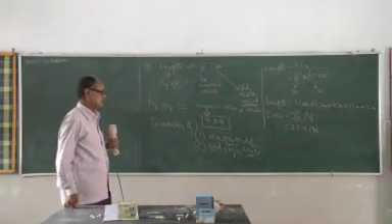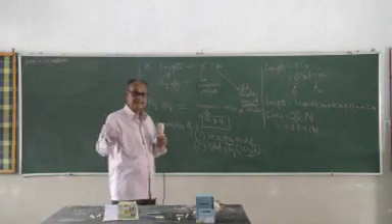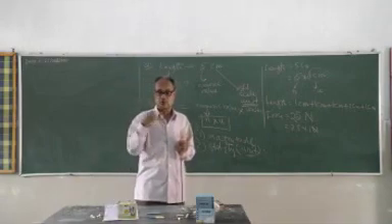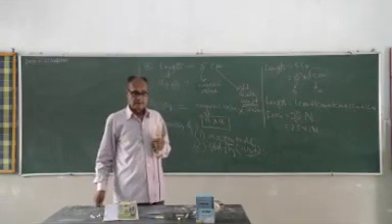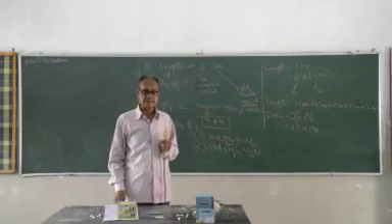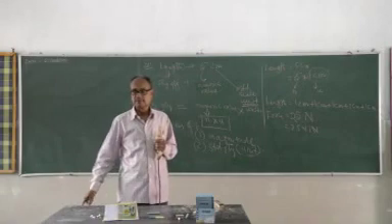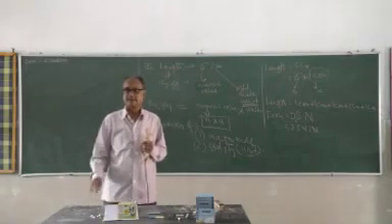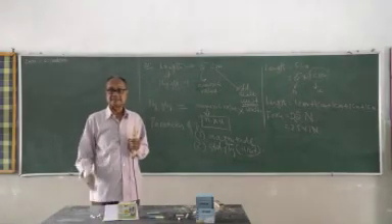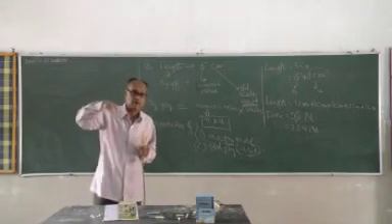So the meaning, go to the definition again: how many times the standard quantity, that is the unit, is contained in the physical quantity.